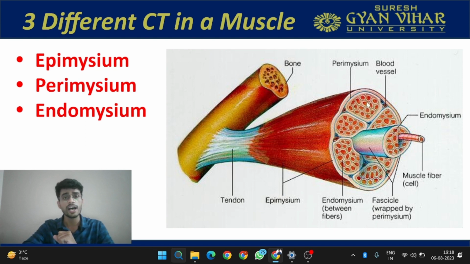Also, you can see that there are some spaces between these fascicles. These spaces are present to provide the passage for the blood vessels and the nerves, so that blood vessels and nerves can pass within this conduit which is forming between these two fascicles. Now if you go into the fascicle, then you will see there are some muscle fibers present, and each single muscle fiber has a covering of connective tissue which is endomysium. So let me give you an overview: epimysium is covering the whole muscle, then perimysium is covering the fascicles, and then endomysium is covering the muscle fiber.